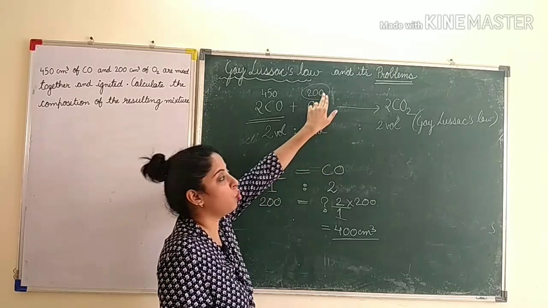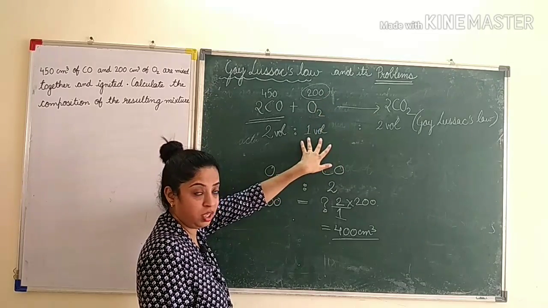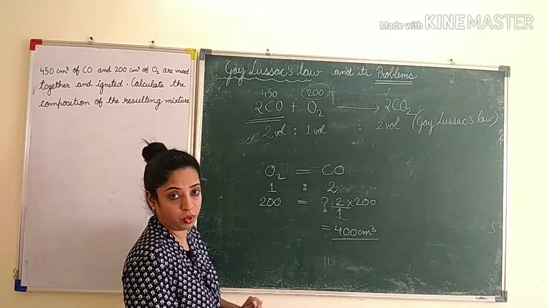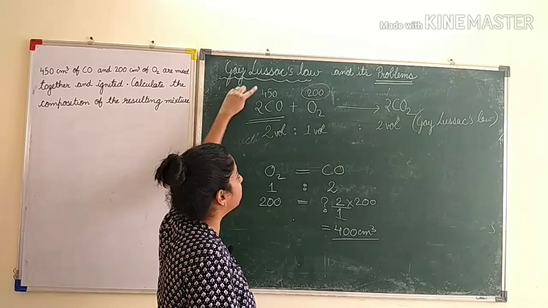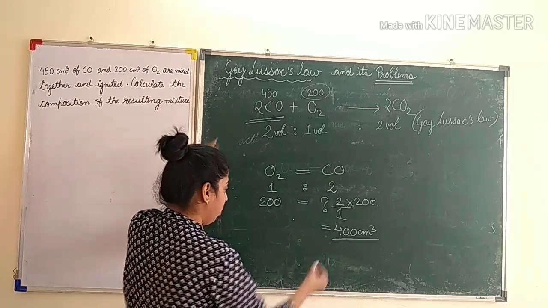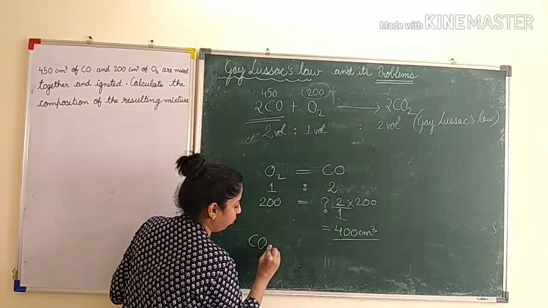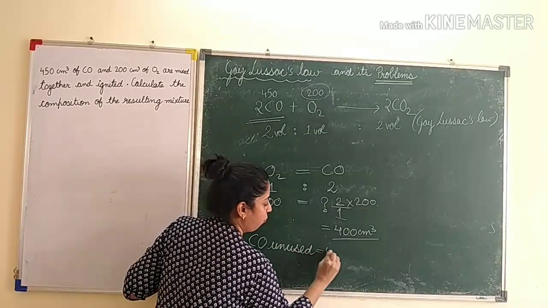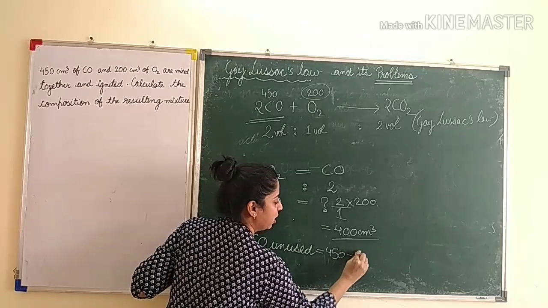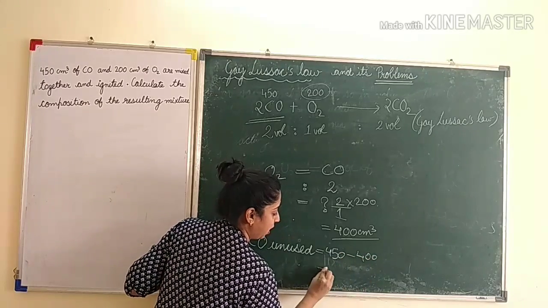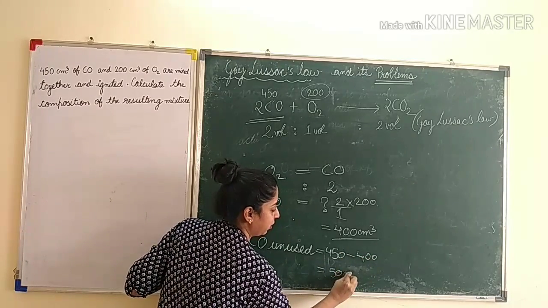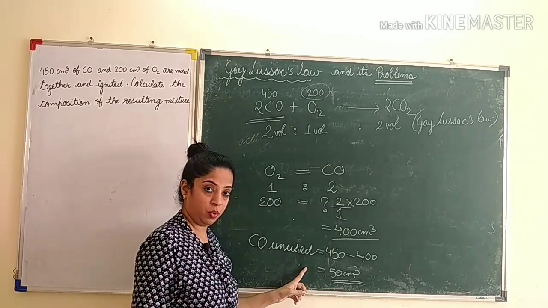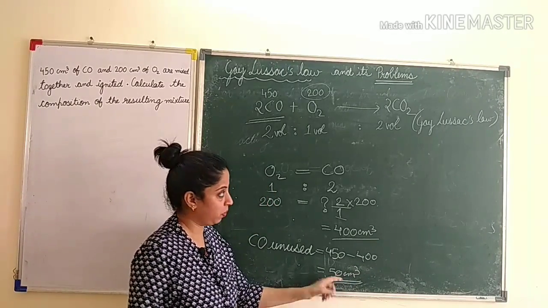When we used 200 centimeter cube of oxygen, it reacted with 400 centimeter cube of carbon monoxide. But initially how much we had taken? 450. So we will write carbon monoxide unused will be 450 minus 400, that is 50 centimeter cube. So in the resulting mixture you will get carbon monoxide unused like this.